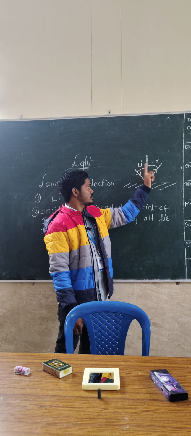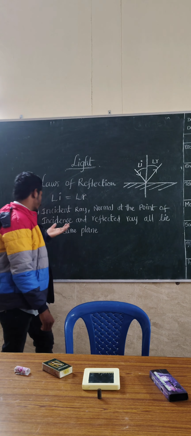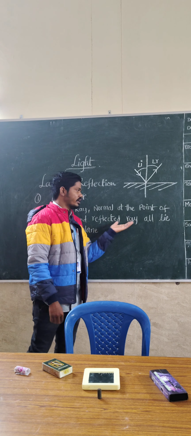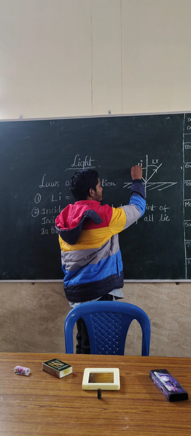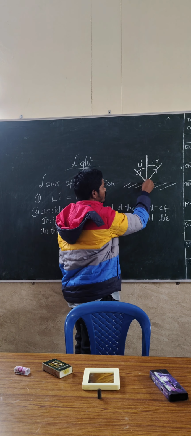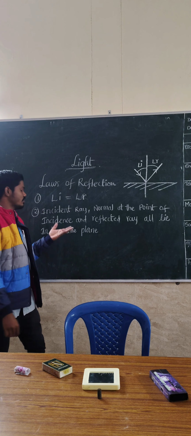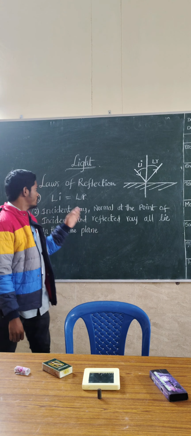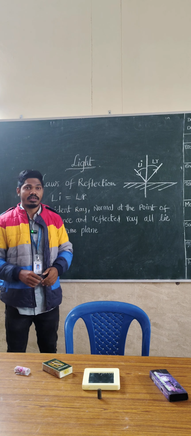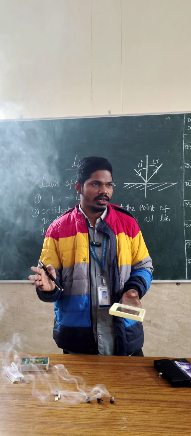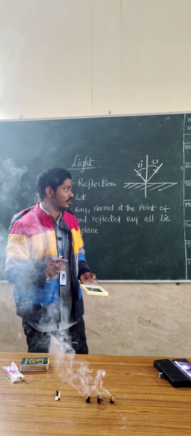Now what is the second law? The second law states that the incident ray, the normal at the point of incidence, and the reflected ray all lie in the same plane. See here, this is the incident ray, this is the normal, and this is the reflected ray, which always lie in the same plane. These two are called the laws of reflection of light. P. D. Fermat told that a light ray always travels in a straight path only.